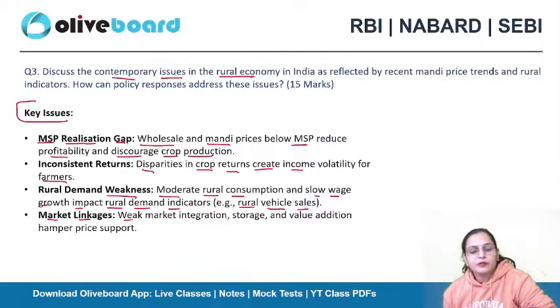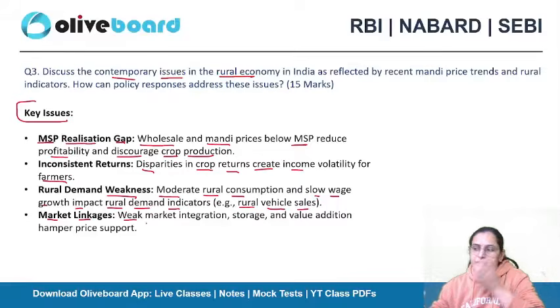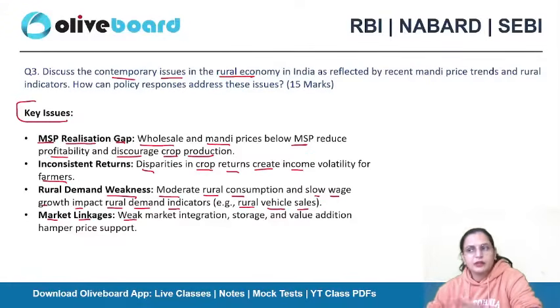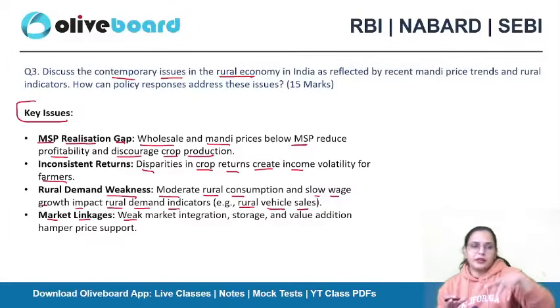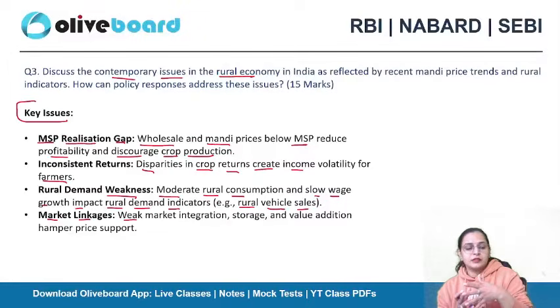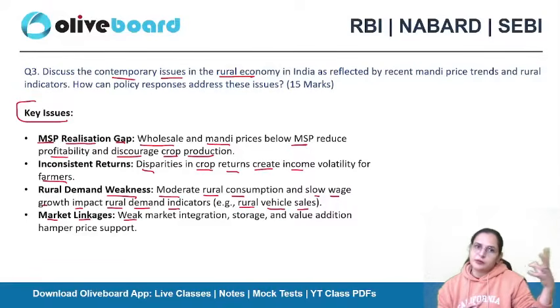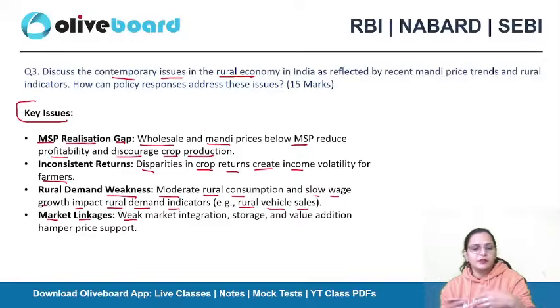Weak market linkages: the areas where you are growing the major commodities are not linked with the main markets. Their prices are very high, like with custom hiring, so that their products can be supplied to the market, and that cost is also very high. So farmers are facing these kinds of issues, along with weak market integration, poor storage facilities, and lack of value addition, which also hamper price support.